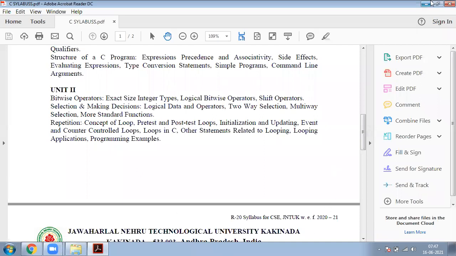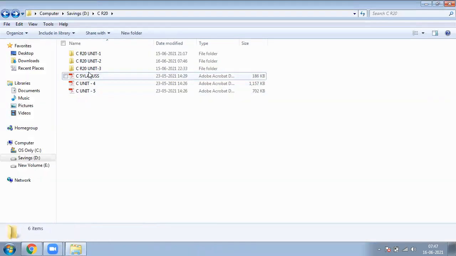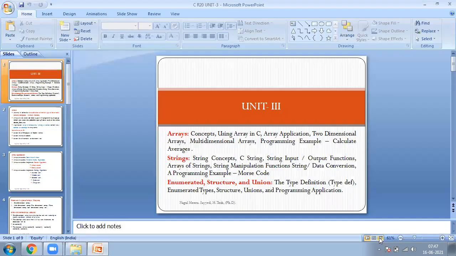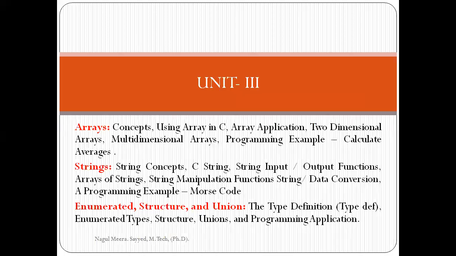Now coming to our third unit. I am opening the third unit. Yes, this is our third unit. The third unit also consists of three chapters. The first one is arrays, the next one is strings, and the next one is enumerated structures and unions. These three chapters are in our third unit. Now coming to our first chapter, that is arrays.